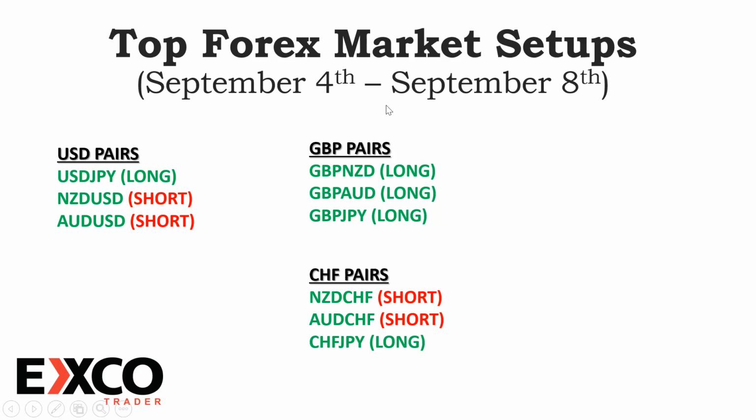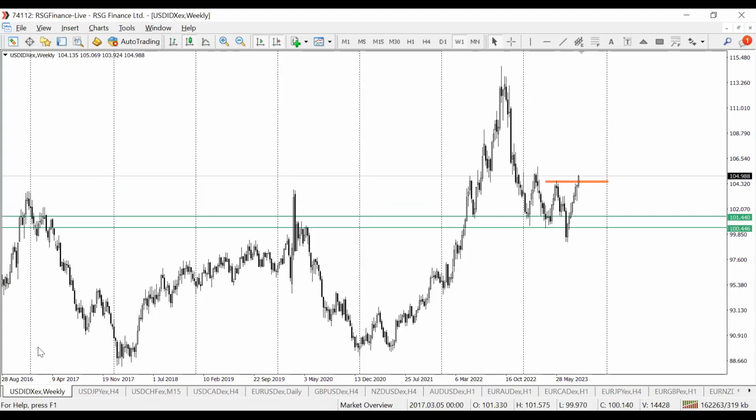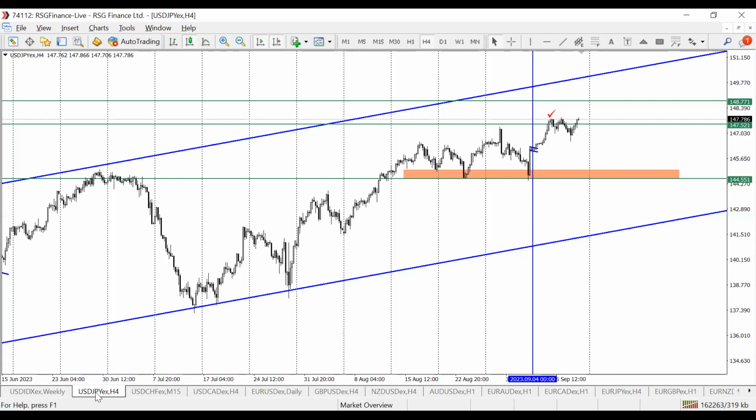So let's jump in on the charts to see exactly what the market holds for us or what the setups are. And you can see here from the dollar index, dollar continues to gain strength, still have some really nice rally strength to the upside on the dollar, and that's why I will be looking to trade it. First and foremost, my best bet will be to trade USD/JPY to the upside.